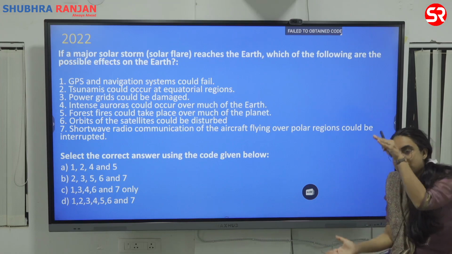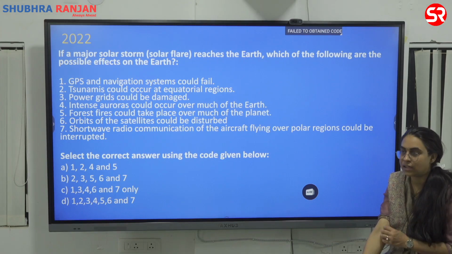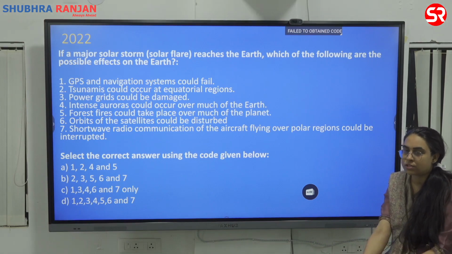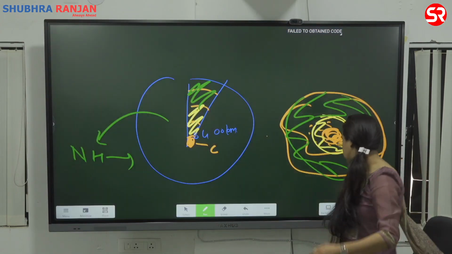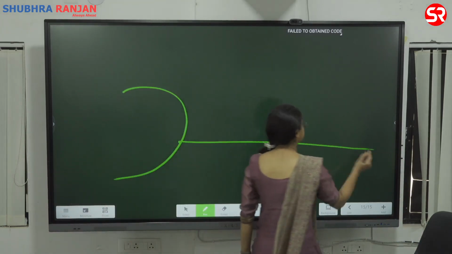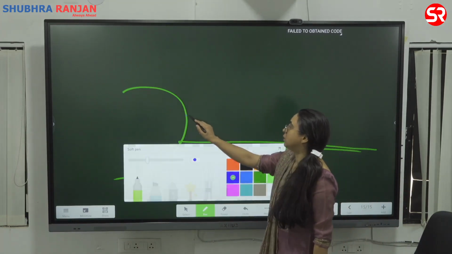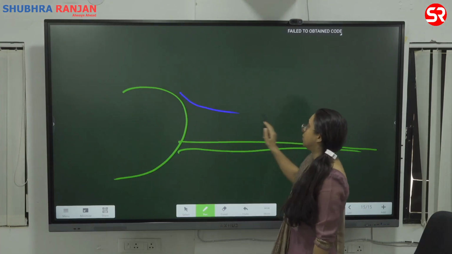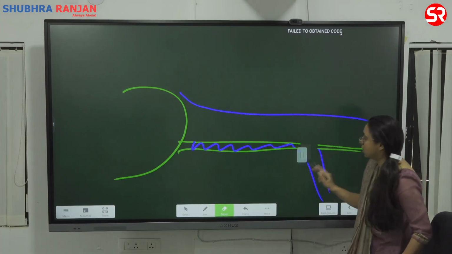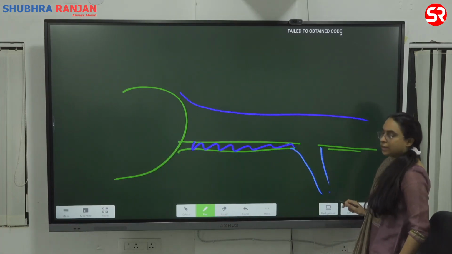Why is there huge displacement of water? Anybody? Earthquakes. Generally earthquakes and landslides are there. Volcanoes are there. So suppose this is your continent, and this is your ocean floor. On the ocean floor you have water level. Let's say this is the water level, and these are ocean rocks. Suppose there is huge displacement, something went wrong, let's say a landslide or a volcano happened here. So what will happen?